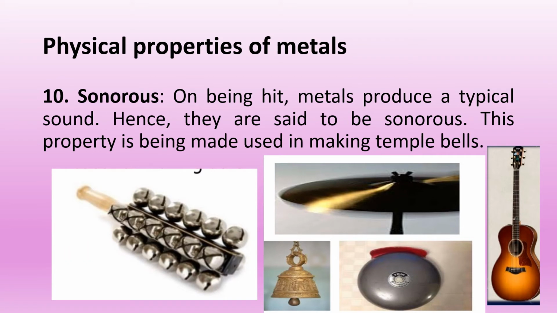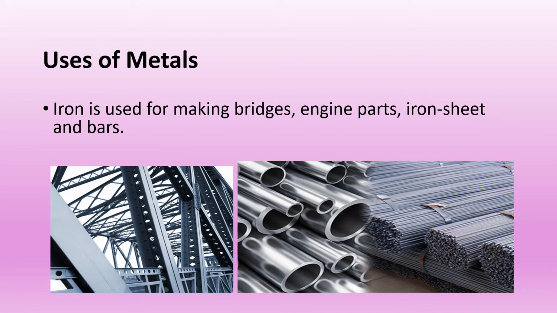Sonorous. On being hit, metals produce sound. Metals that produce a sound when struck are said to be sonorous. This sonorous property is made use of in making temple bells. Uses of metals. Iron.